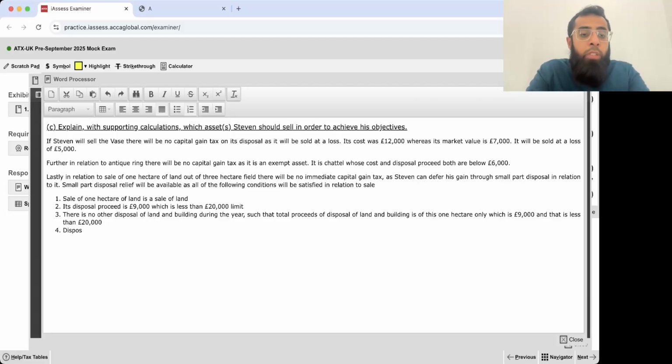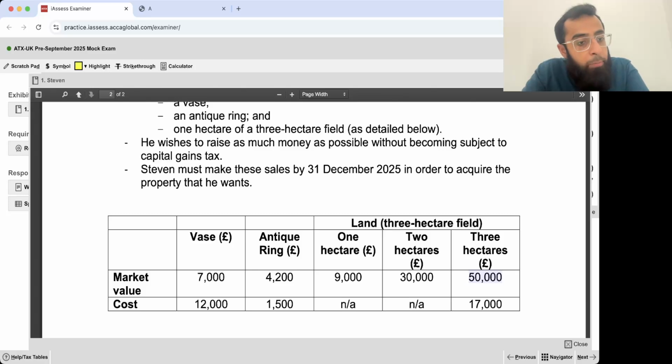Lastly, the disposal proceeds of 1 hectare of 9,000 pounds is 18% of the total value of land. This is less than the 20% limit for small part disposal relief. How did we get 18%? 9,000 pounds divided by total value, that is 50,000, multiplied by 100. The value of all 3 hectares is 50,000 pounds.